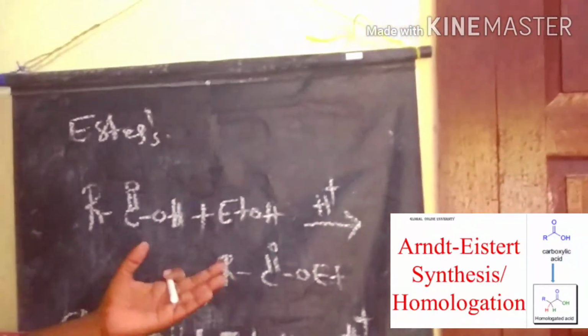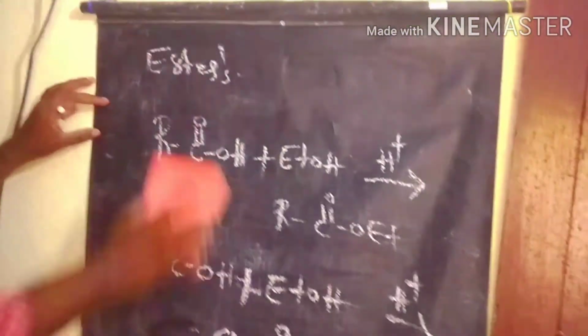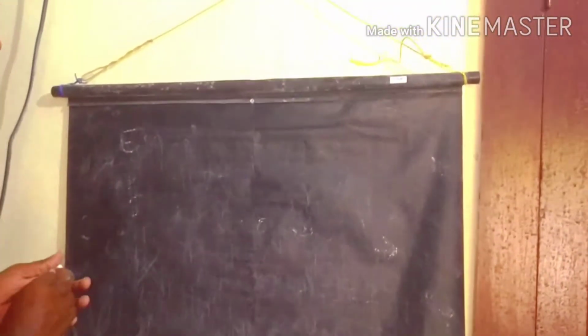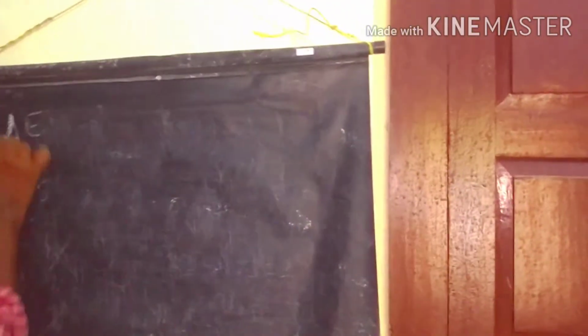Now we discuss the homologation reaction. This is a well-known, famous named reaction, the Arndt-Eistert synthesis. This named reaction we also call homologation.